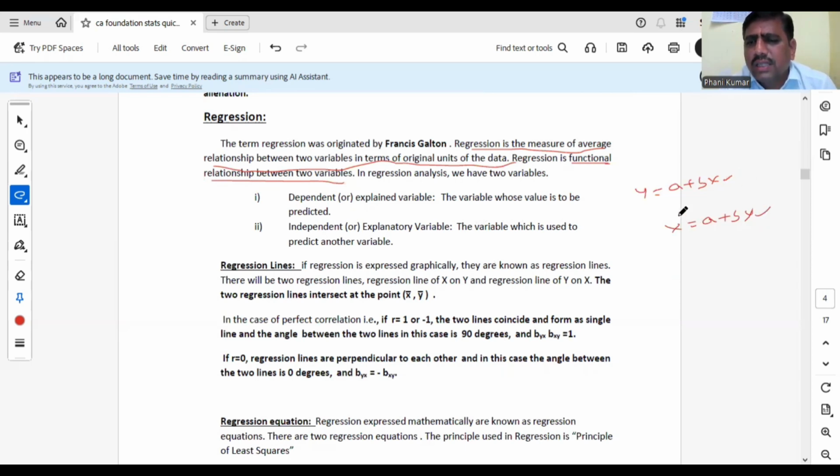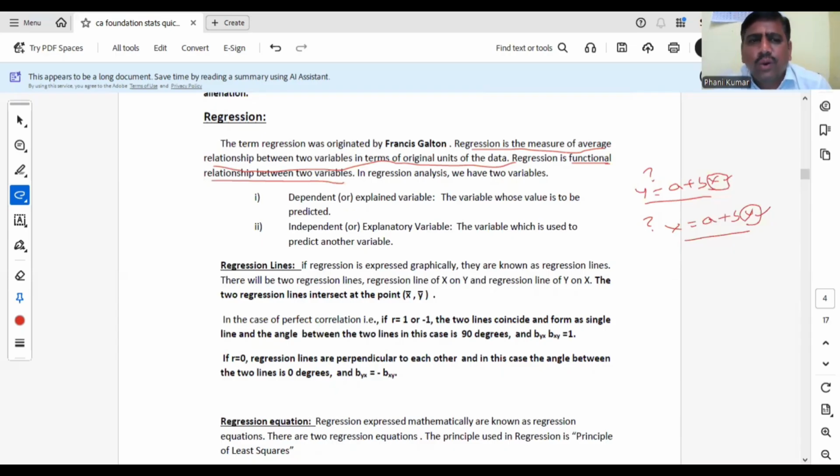In regression analysis, whenever you have an equation, you can estimate the value also. Suppose if the x value is given, what will be the y value? If the y value is given, what will be the x value? This estimation and prediction can also be done in regression. So in regression analysis, we are estimating the mathematical, that is functional, relationship, and also predicting the variable value.